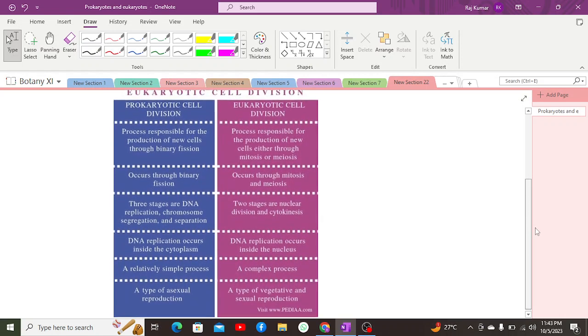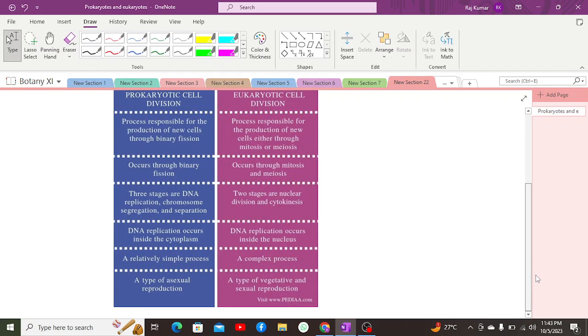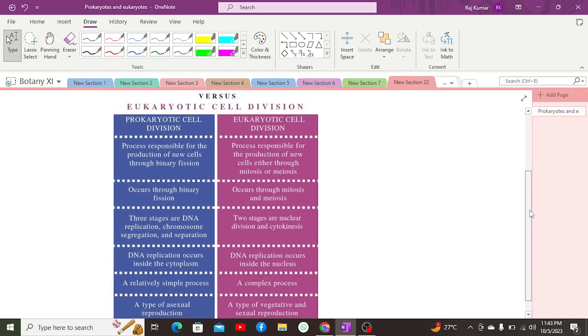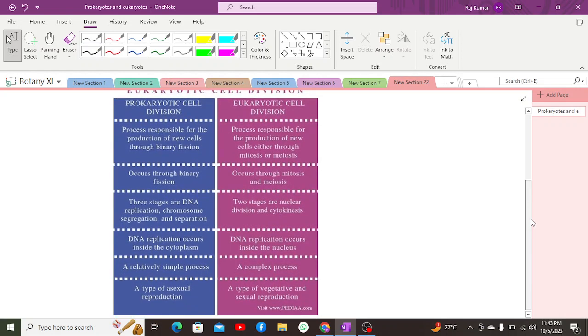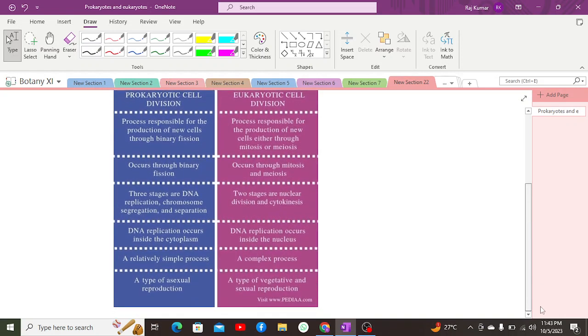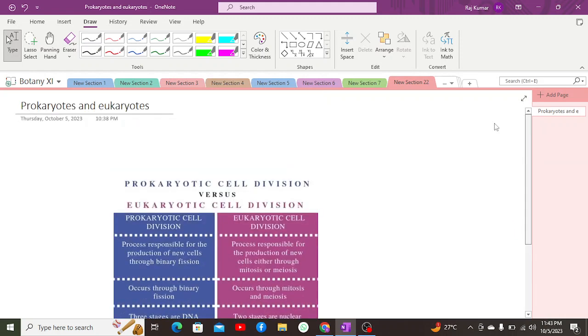There are several processes occurring in the prokaryotic cell, including DNA replication, chromosome segregation, and separation, and in eukaryotic cell division, there are processes which involve nuclear division and cytokinesis.